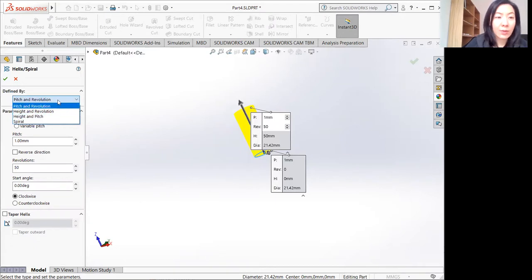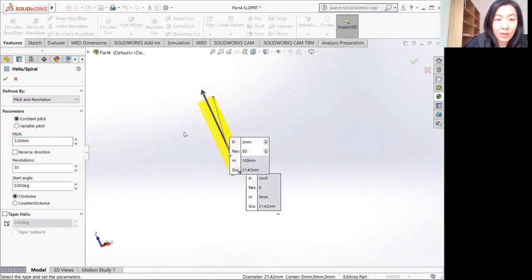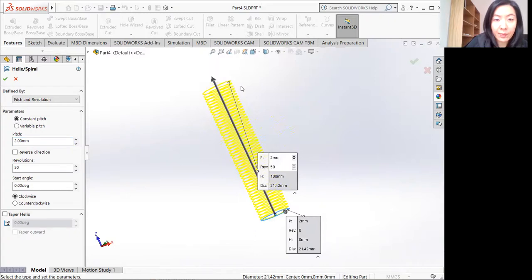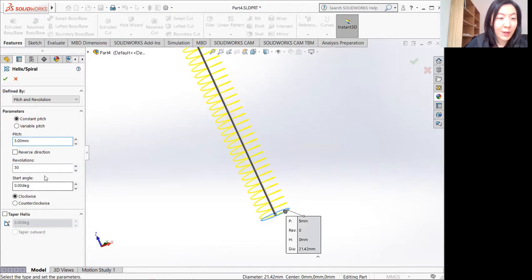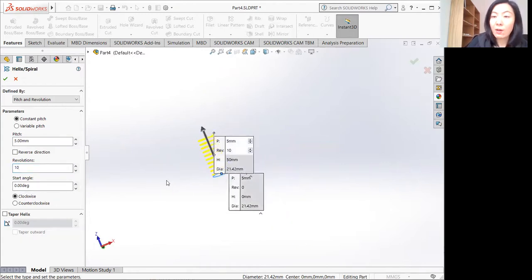Height and revolution, yeah, so you can select whichever one. So if I select the first option, pitch and revolution, the pitch is 1 mil, so if I increase it to 2 mil, then you can see that the pitch is bigger now. If I make it 5, then see it's even bigger, and the revolution is 50, so it's quite a long one, but if I drop it down to 30 or 10, you can see that it's shorter.